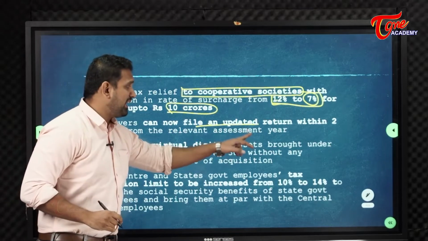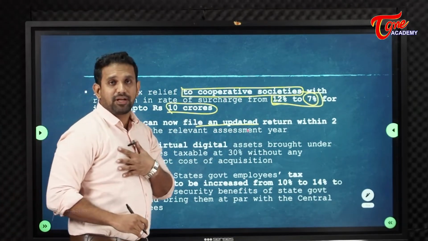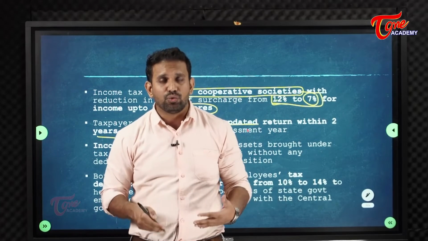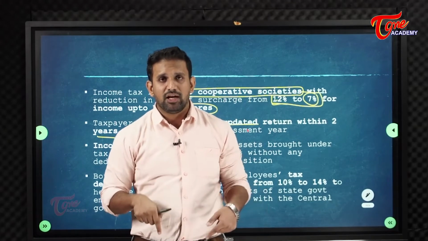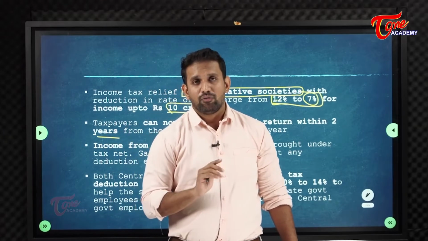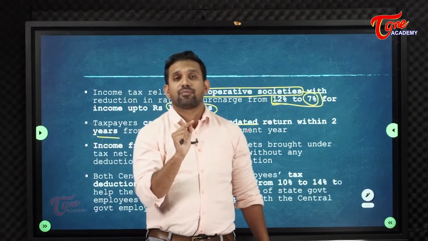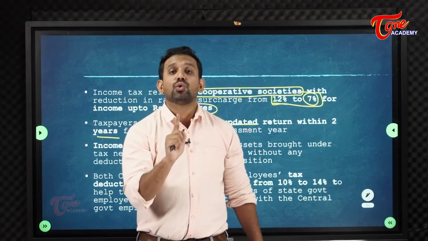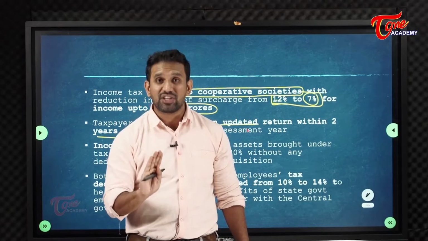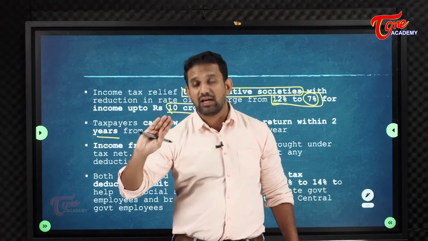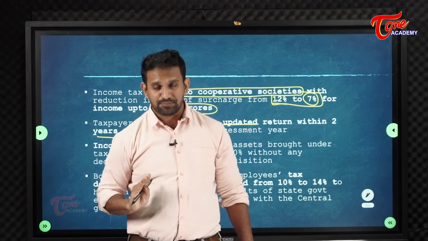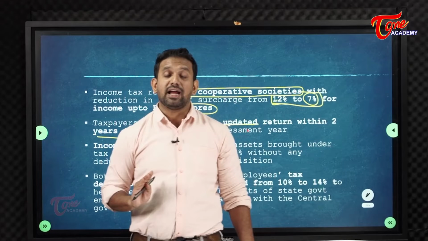Taxpayers can now file an updated return within 2 years. Okay, 2 years. Assessment year is the year for which you are going to pay. So I will pay income tax this year, like the 2021 to 2022 financial year, from April 1st, 2021 to March 31st, 2022, these 12 months. How much I have earned, the government will give me a date. The government will say by June everyone should file IT.